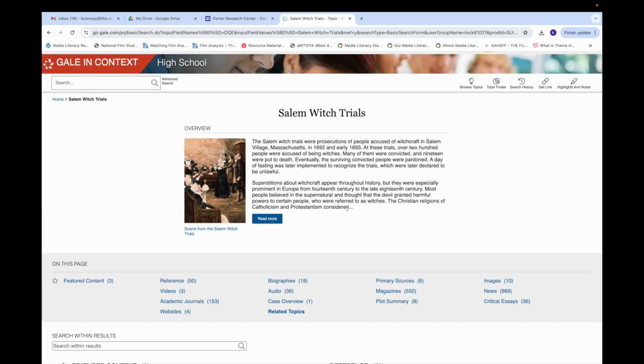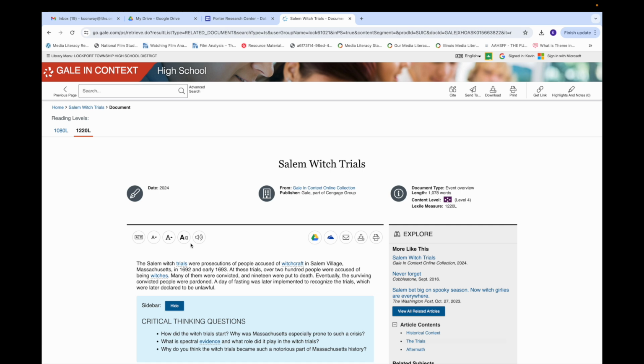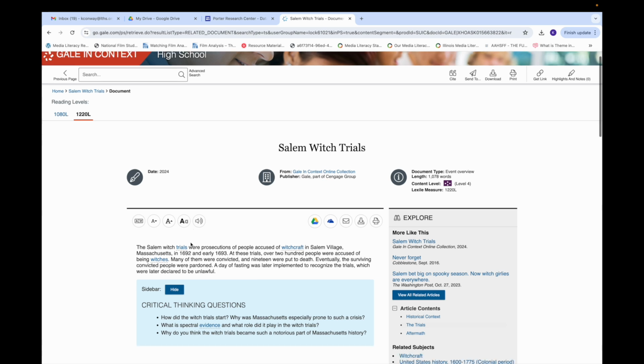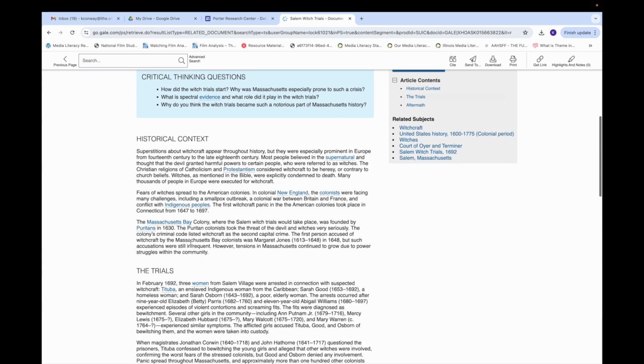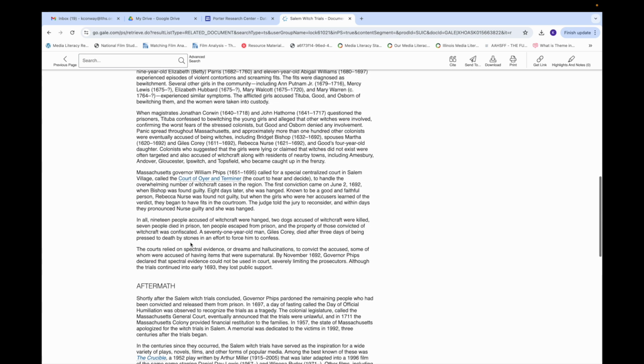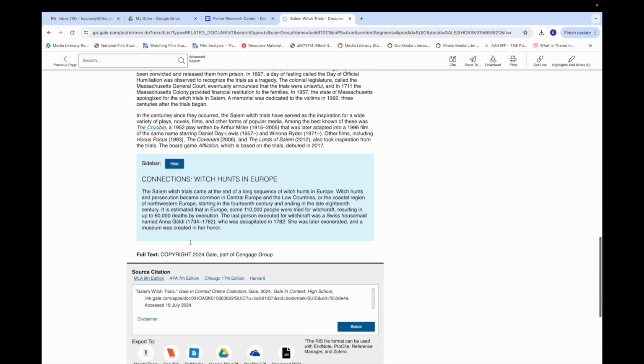Right now, let's take a look at this overview article. If you have a big topic or a famous topic, generally they'll have an overview article, kind of like an encyclopedia entry, only a little bit longer and more in depth. So let's hit read more on this. Okay, so here we are, Salem witch trials overview article. It gives you historical context, information about the trials and the aftermath, all kinds of different things.